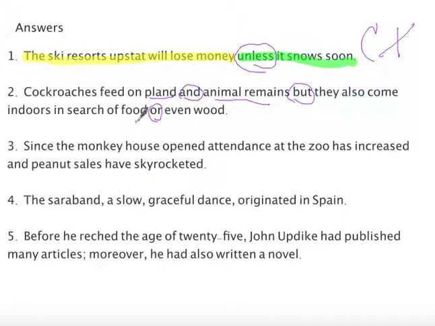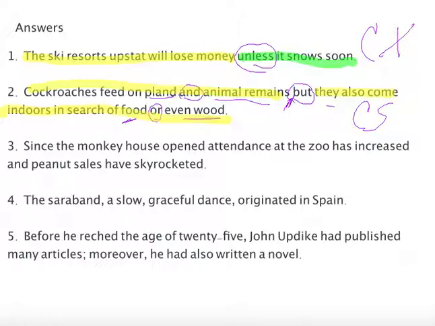Here, that they come inside searching for food or even wood. Those are just a short list of 2. But this, we would need a comma because this separates 2 independent clauses. So cockroaches feed on plant and animal remains. They also come indoors in search of food or even wood. Since we have 2 independent clauses, this is a compound sentence.